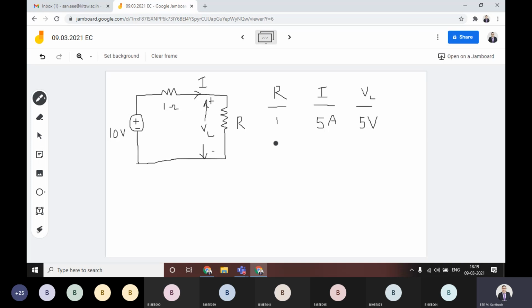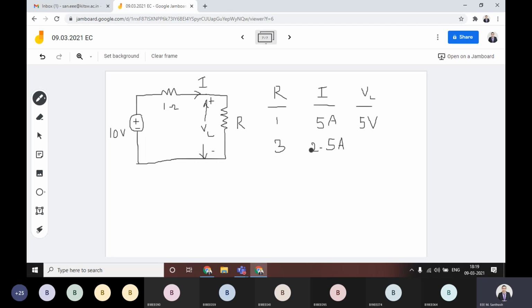Then if you increase the value, next case R value is equal to 3 ohm. Then what is the current value? 2.5. Very good. Why? Because 3 ohm plus 1 ohm is 4 ohm, 10 by 4, you will get 2.5 amperes.